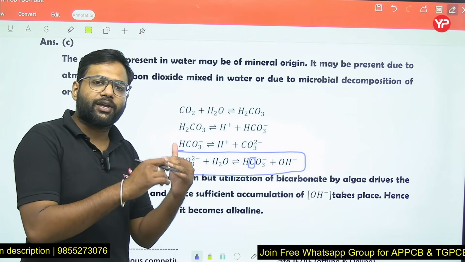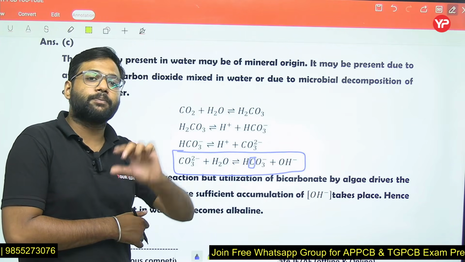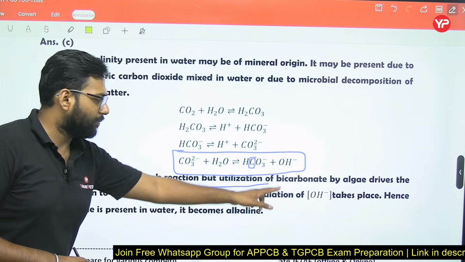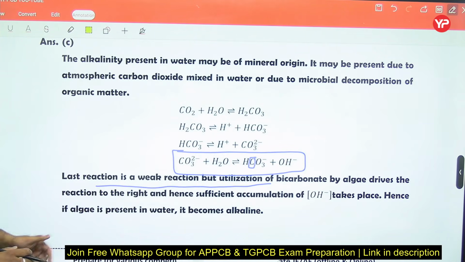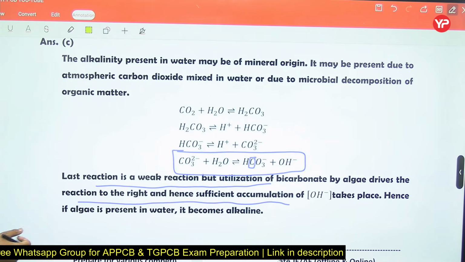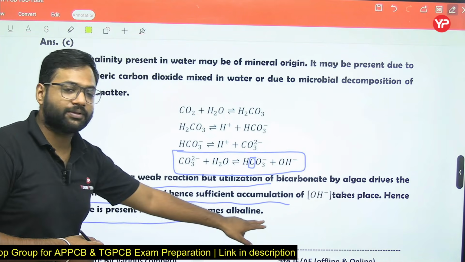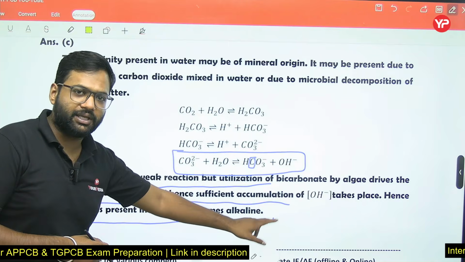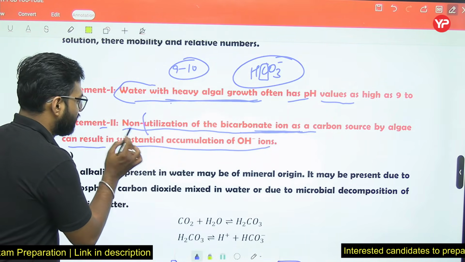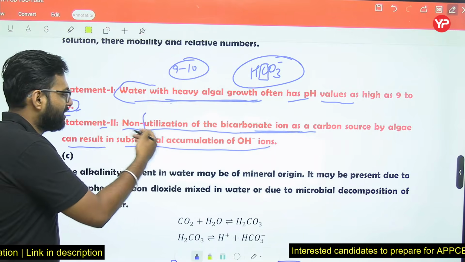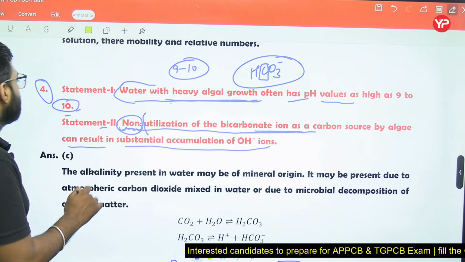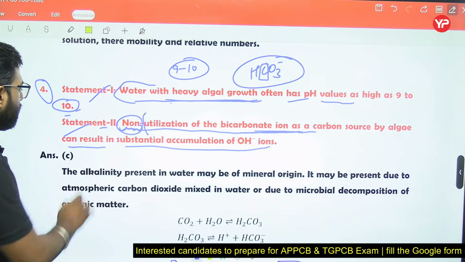So when OH negative accumulates, the pH is going to increase. The last reaction is a weaker reaction, but utilization of bicarbonate by algae drives the reaction to the right, and hence sufficient accumulation of OH negative takes place. Hence if algae is present, the water becomes alkaline. Remember these points. Here it is written as non-utilization. If the word non were not written, then this statement would also be true, but here it is written, so this statement is false. So statement 1 is true and statement 2 is false.